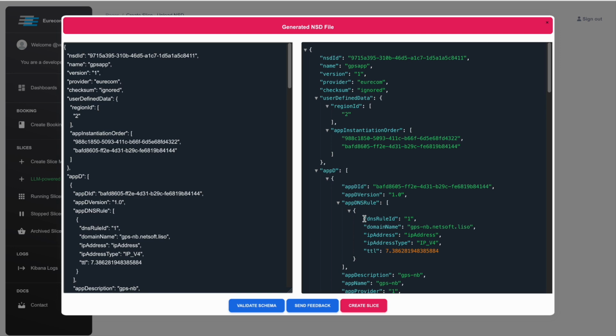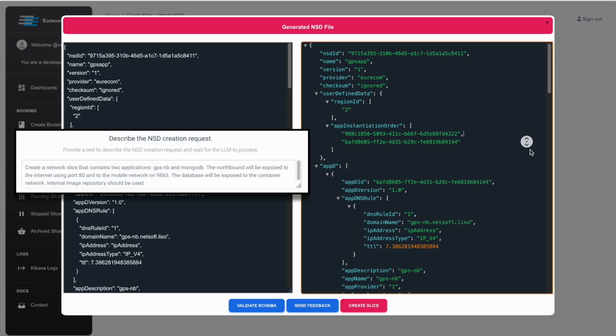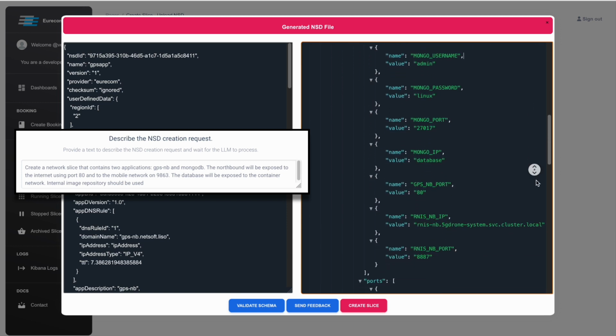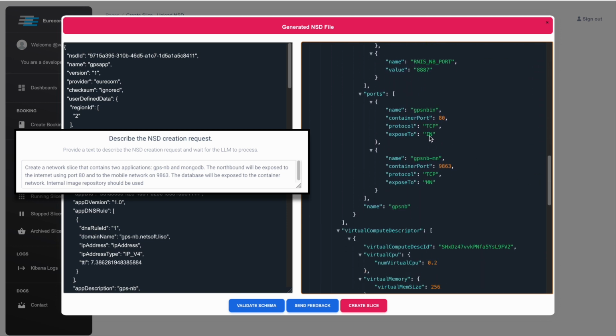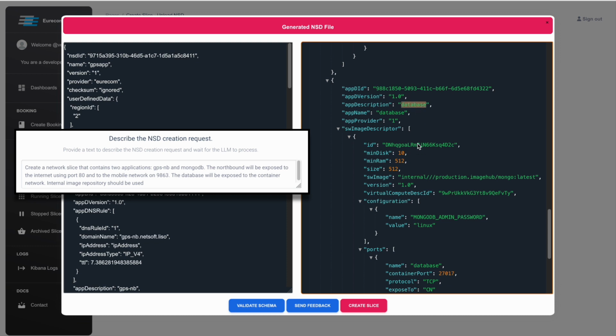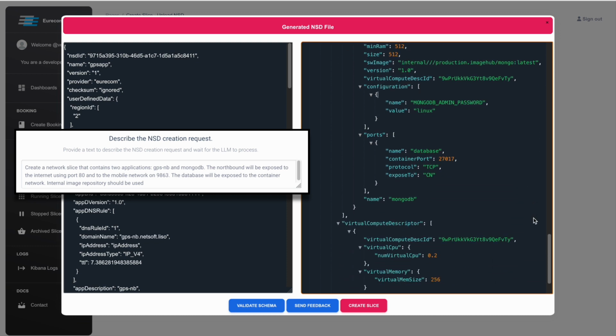The NSD is generated and meets the requirement of the user's query. As you can see, the GPS northbound was used and the image was pulled from the internal repository and is exposed to internet using port 80 and mobile network using port 9863. And the second application is the database, which is pulled from the internal repository and exposed to container network.